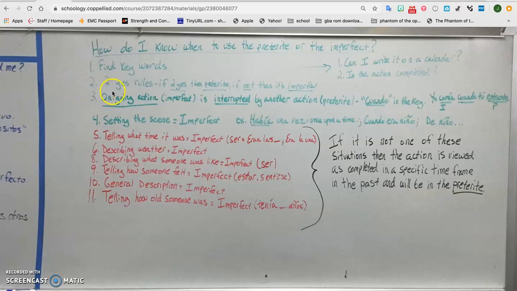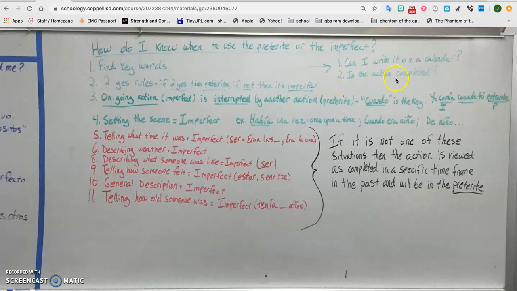All right, remember you watched the video on the 2 yes rules. If you can get 2 yeses, you ask these questions. Can I write it on a calendar? And is the action completed? And if you can answer yes to both of these questions, then put it in the preterite. If not, then it's imperfect.